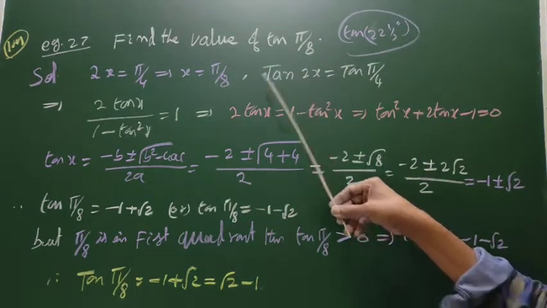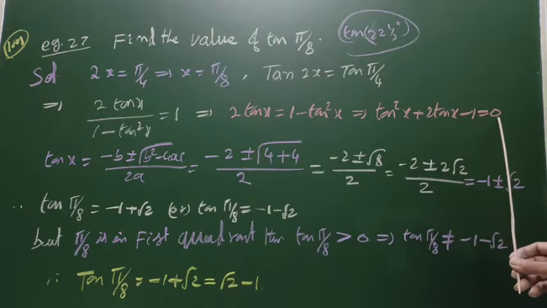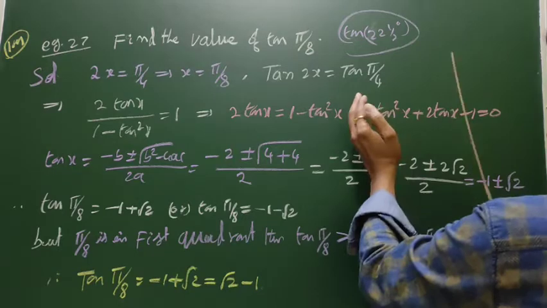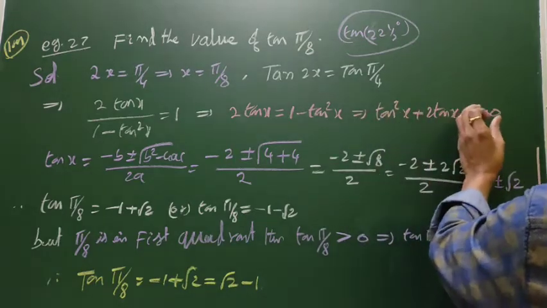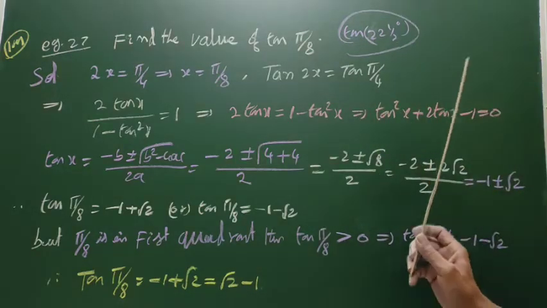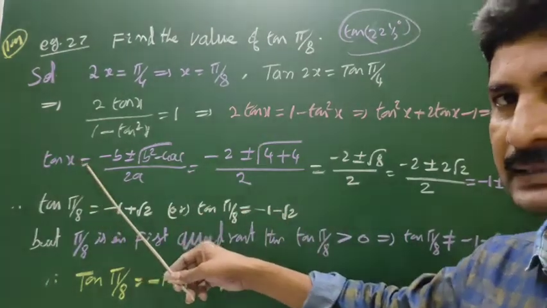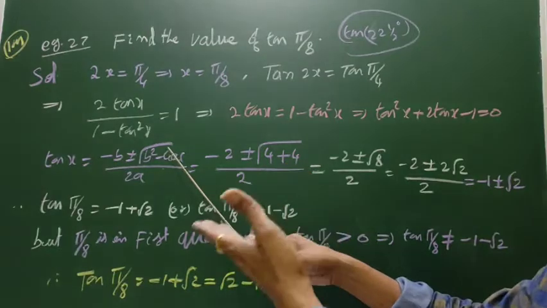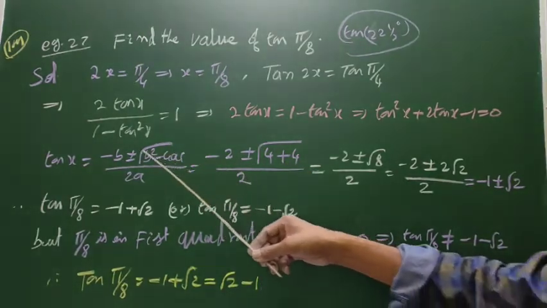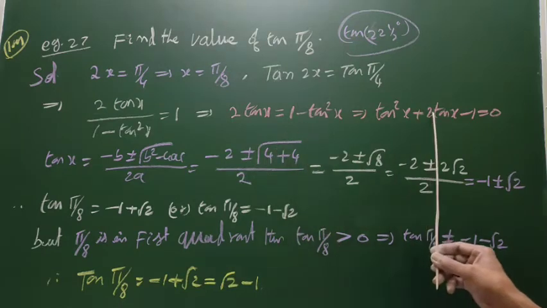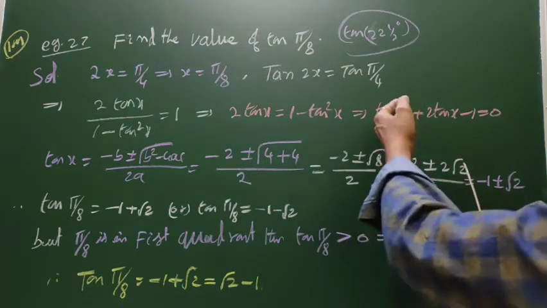The negative terms go to this side. Now it is equal to 0. This is the quadratic equation. It looks like tan square x plus 2 tan x minus 1 equal to 0. Now x is equal to, here the variable is tan x. x is equal to minus b plus minus, already you know the formula. Here what is b? Plus 2. So minus 2 plus minus root of b square minus 4ac.